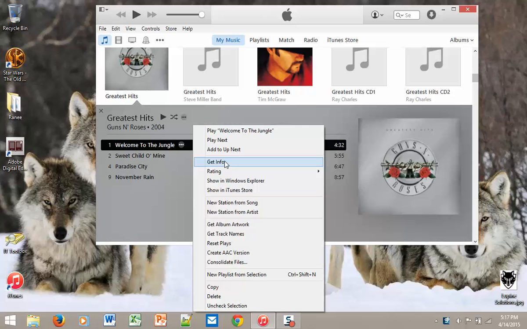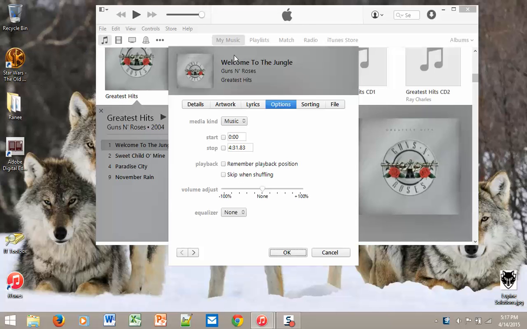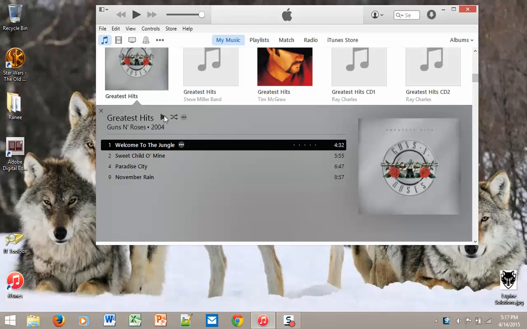You right click on it, you go to Get Information, and then you go to Options. But before we do that, let's figure out which part of the song we want to use. Okay, I like the first 15 seconds of it. So we're going to use that.